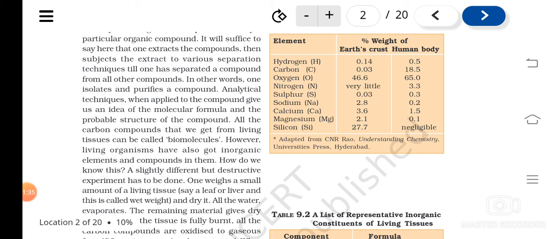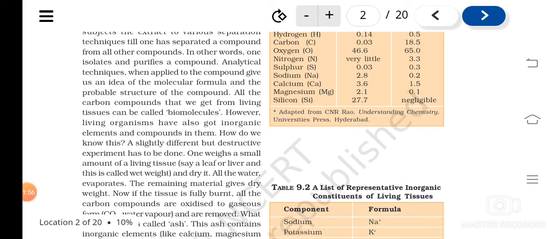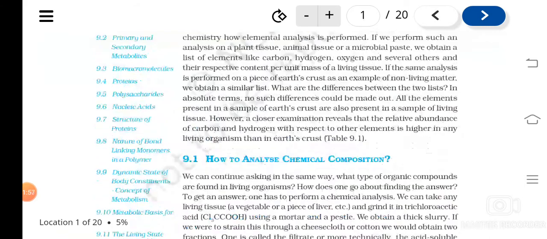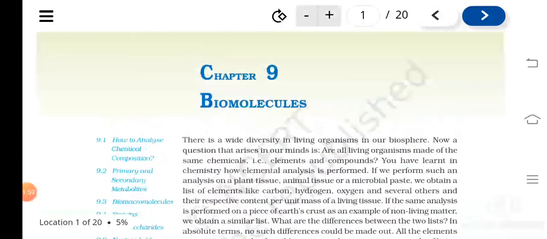Clear? And in the acid soluble fraction we will get small molecules like amino acids, then small monosaccharides, and nucleotides etc. All these are found in the acid soluble fractions. So I have explained to you about the amino acids, its structure, isn't it?